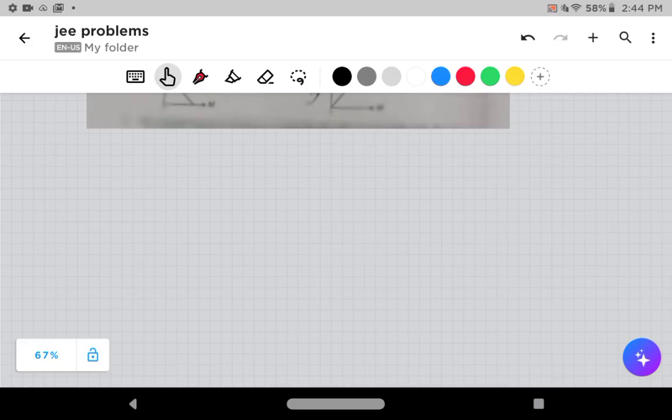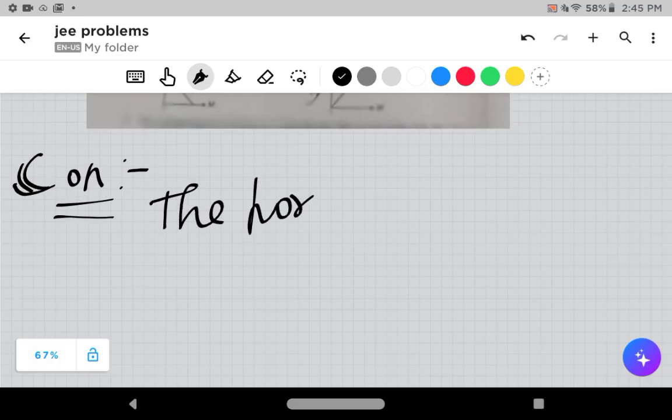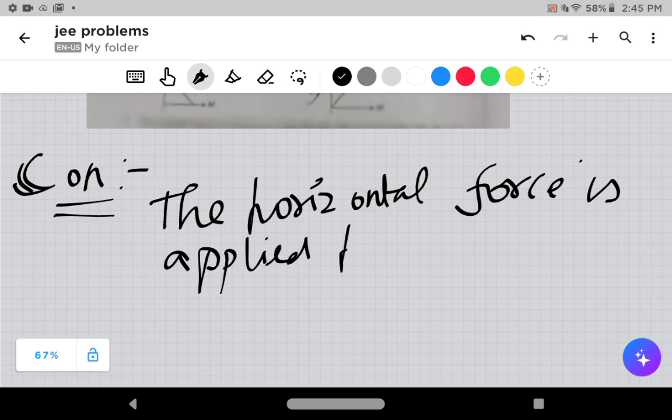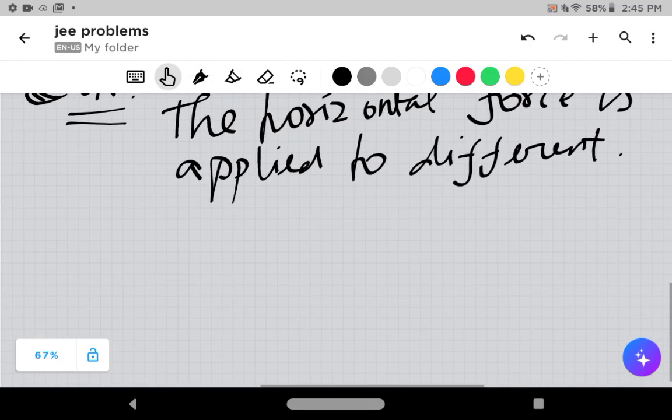Okay, the question. The condition that is given is: the same horizontal force is applied to different mass. This is okay. So this statement makes the question complete. That's it. Nothing to go away, brother.